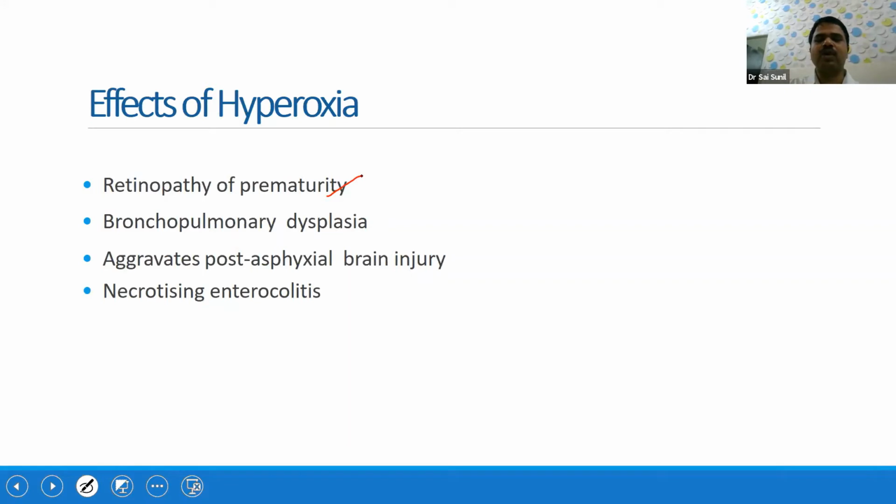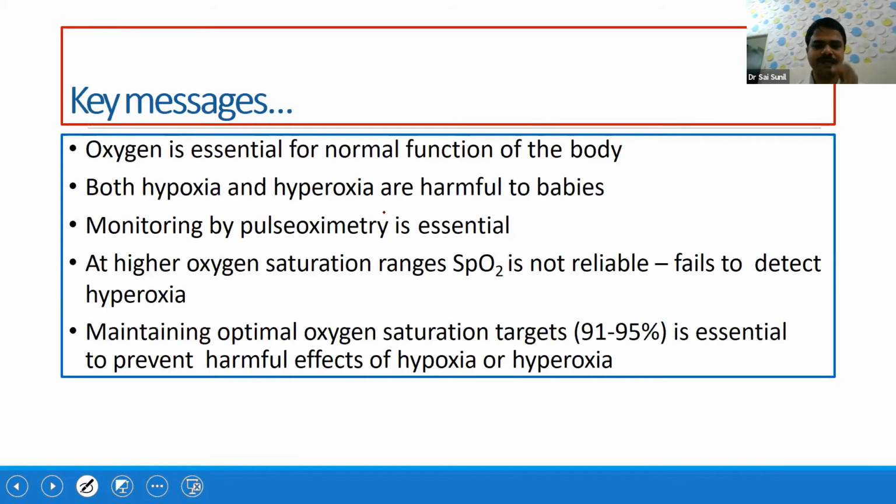So it can lead to bronchopulmonary dysplasia or CLD, chronic lung disease, as we commonly call it. It also increases brain injury. Post-asphyxial brain injury will be increased whenever there are excessive free oxygen radicals. And NEC also will be increased whenever there is hyperoxia. So we should understand that hyperoxia is also dangerous and has its own problems. Basically we need to use oxygen optimally. You should avoid both hypoxia as well as hyperoxia.